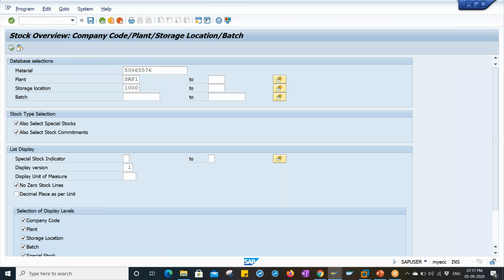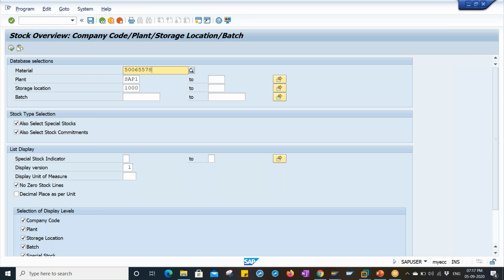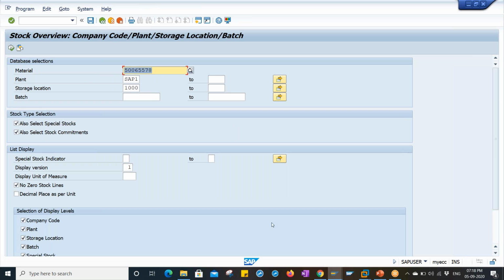Okay, click on execute. This is also stock provided to vendor. Before that, I'll let you know what the finished product status is right now. Finished product quantity, I already have 20 stocks in my inventory, right? So when I receive it, it will get added over here. Right now the vendor is going to send the goods to the company after conversion, if it is required from raw material to semi-finished product or raw material to finished product, anything.